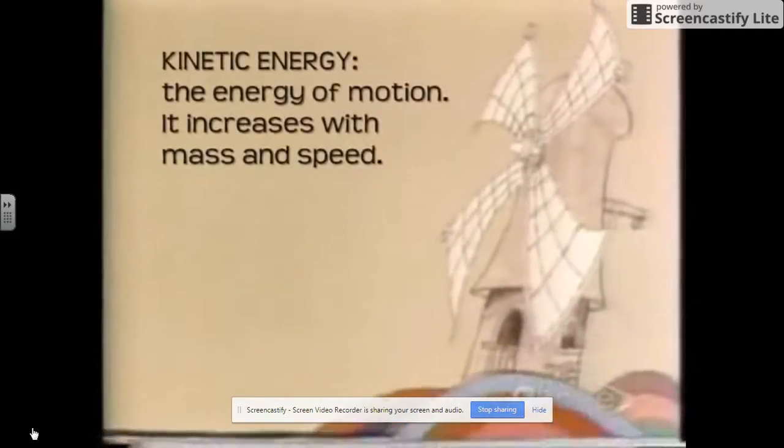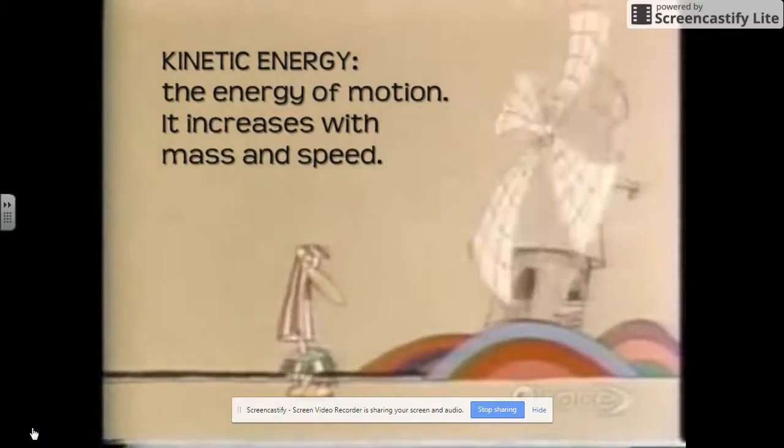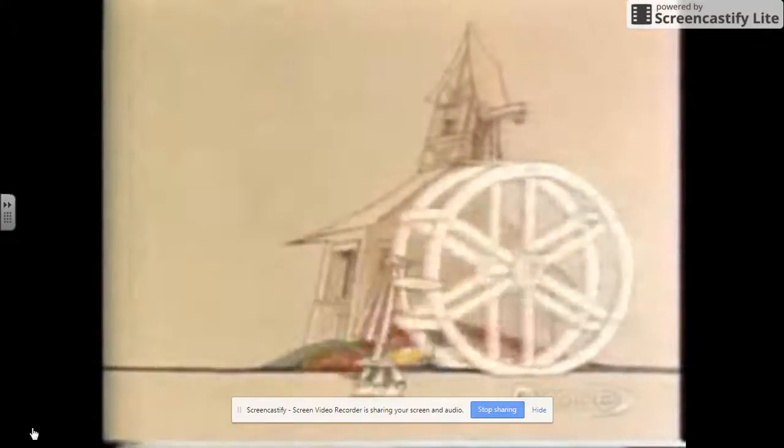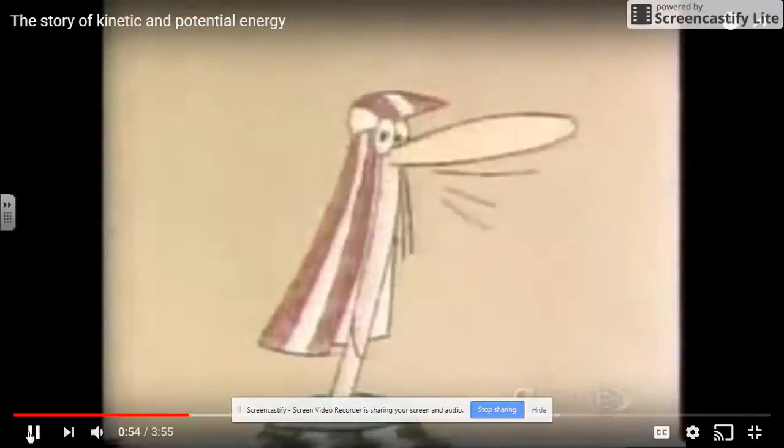Indeed, everything that moves has energy, even the air around us. Once air is moving, it has the energy to drive windmills. Just as when water is moving, it has the energy to drive water mills. But if every moving thing has kinetic energy, does that mean that things which aren't moving don't have energy?